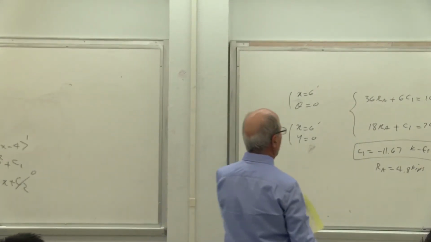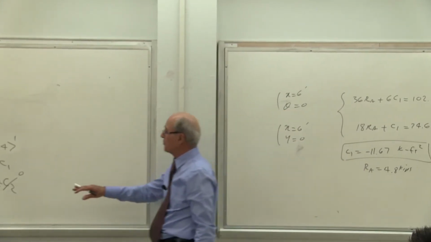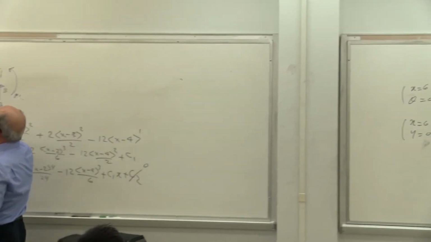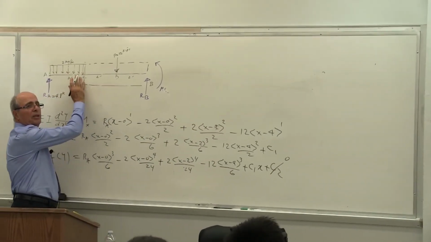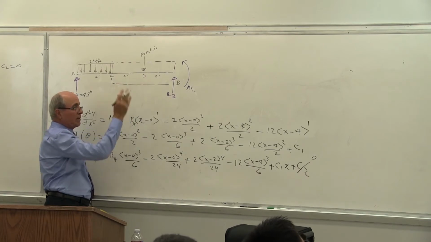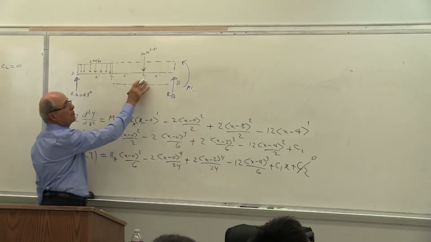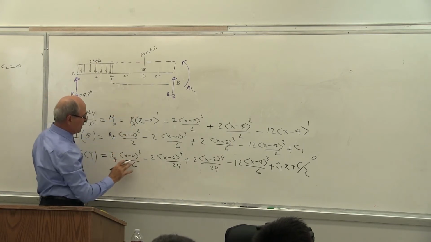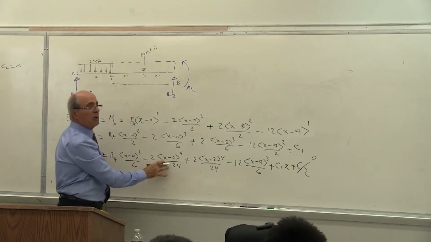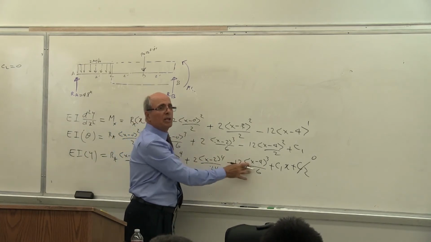Anyhow, I solve for RA and I can calculate C1. Now everything is solved. If I have C1, I can calculate the deflection at point C and at point D. But remember the same technique here. If you're looking for deflection at point D, this one is 4, this one is 4 minus 4, which becomes 0.